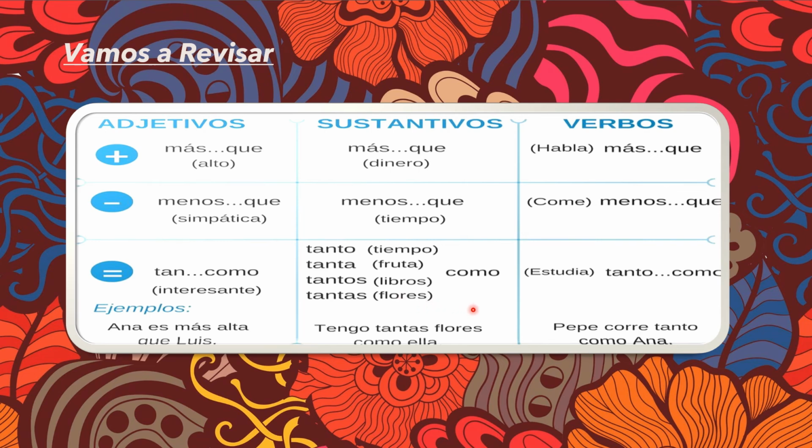We have one example here. Tengo tantas flores como ella. I have as many flowers as she. Comparatives of equality can also be used with verbs, and the verb will be placed before tanto, tanta, tantos and tantas. Let's see the example. Pepe corre tanto como Ana. Pepe runs as much as Ana.